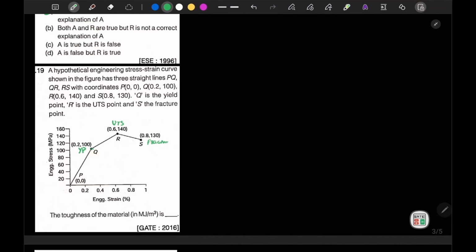Now it is asked the toughness of the material. So we know that toughness per unit volume is equal to the area under the stress strain curve. So we can find the total area under the curve.